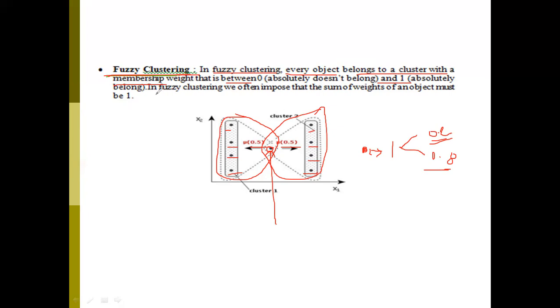In fuzzy clustering, we often impose that the sum of the weights of an object must be 1. This is the fuzzy clustering here.